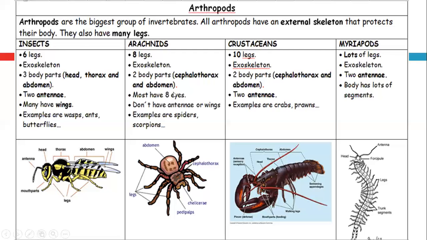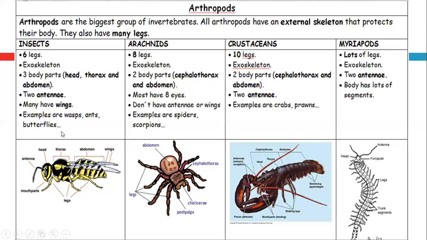Insects have 2 antennae. Arachnids don't have antennae or wings, and crustaceans have 2 antennae, and myriapods have 2 antennae at the front, at the head. And about wings, insects have wings. Arachnids don't have antennae or wings, and the crustaceans, some of them have wings, some of them don't have wings. So myriapods don't have wings.